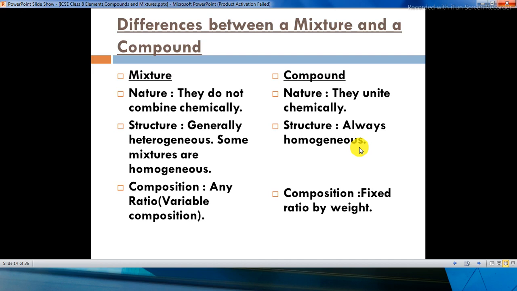Now let us go to the composition. Mixtures have a variable composition, any ratio. The ratio is never fixed, whereas in a compound, the ratio will always be fixed.